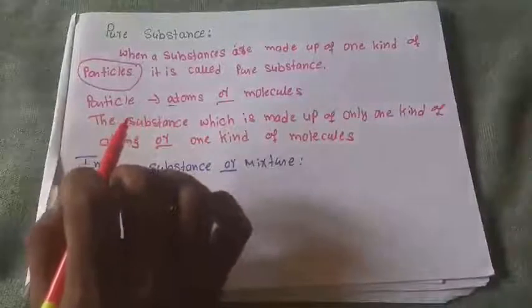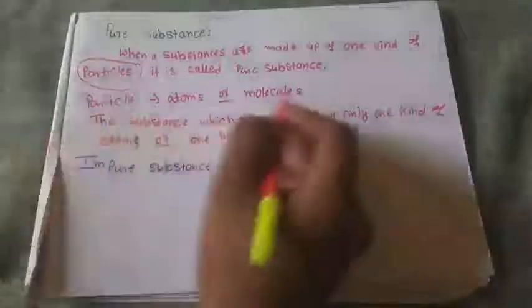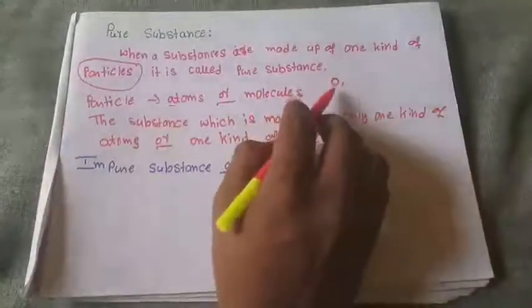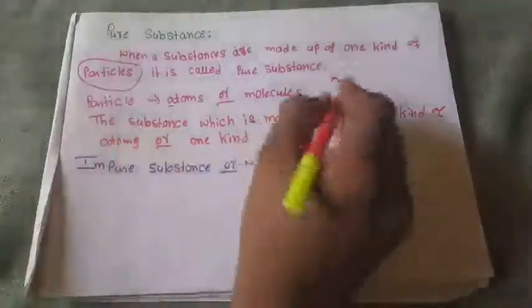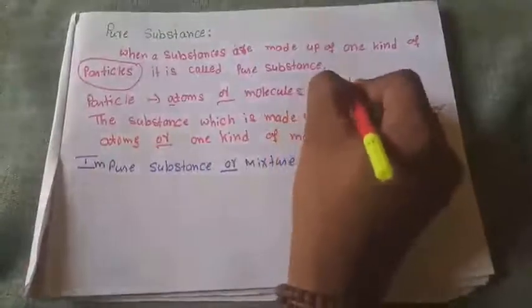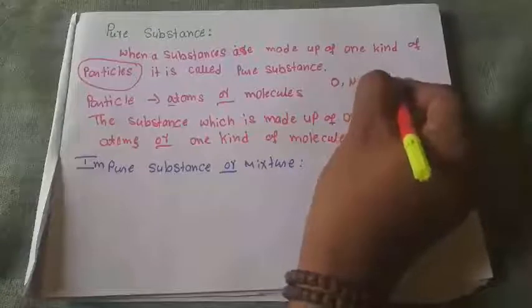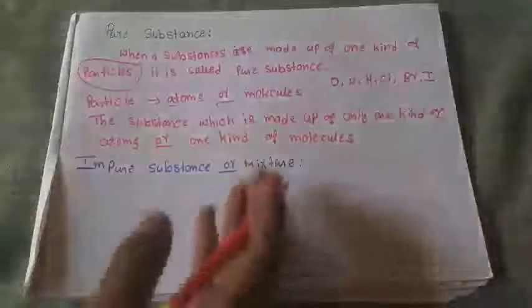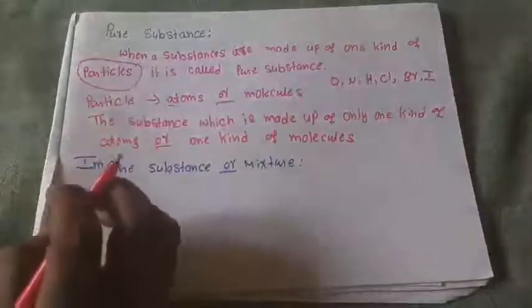Now consider the example. When you have atoms, oxygen, it should contain only O. If it contains other than O in terms of atoms, then that is not a pure substance. Oxygen, nitrogen, hydrogen, chlorine, bromine, iodine, all the elements present in your periodic table come under the pure substance.